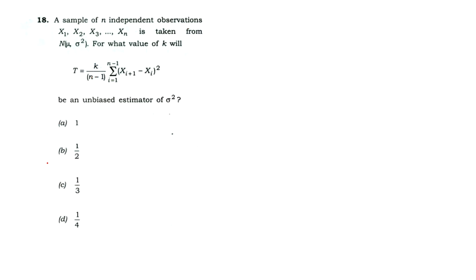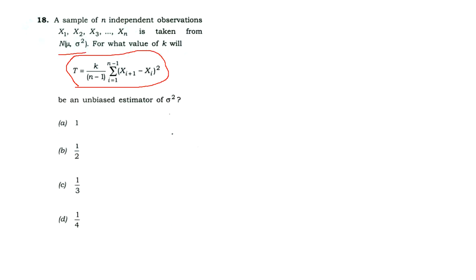Now we can see one more question. Let a sample of n independent observations x1, x2, x3 and so on xn be taken from a normal distribution with mean mu and variance sigma square. For what value of k will the test statistic T equal to k by n minus 1 summation of this be an unbiased estimator?